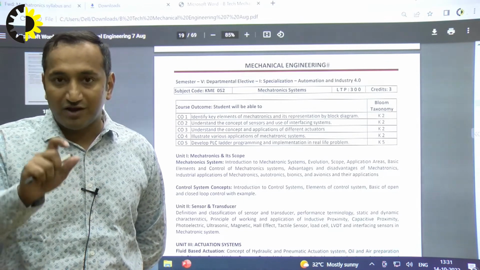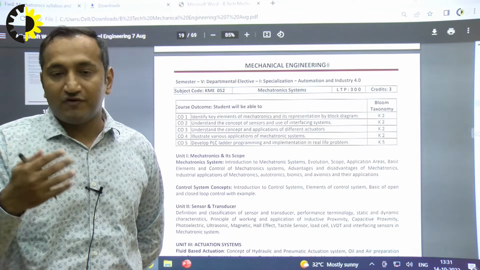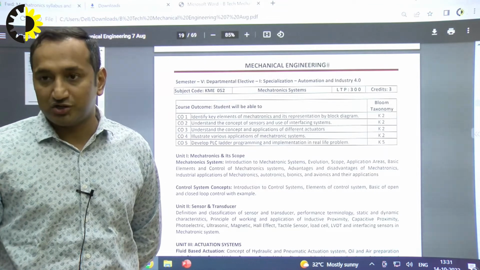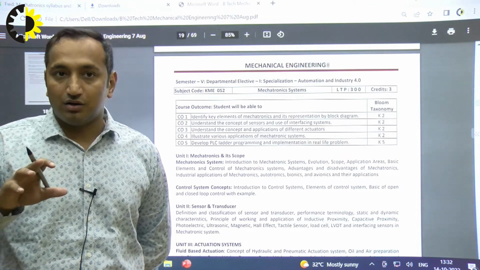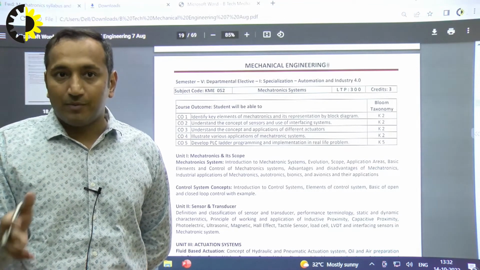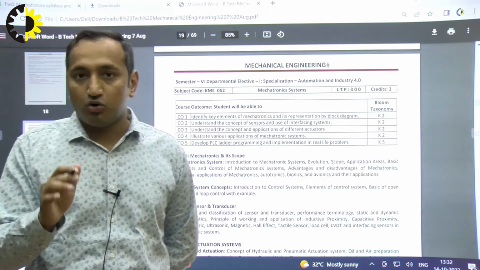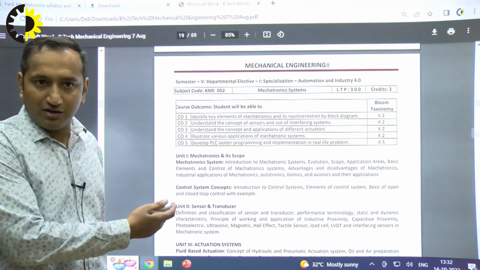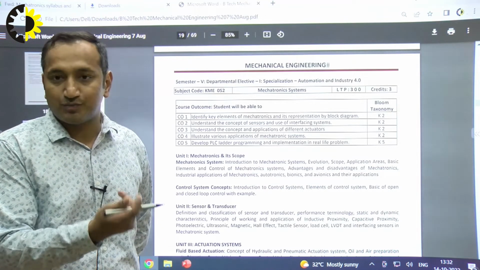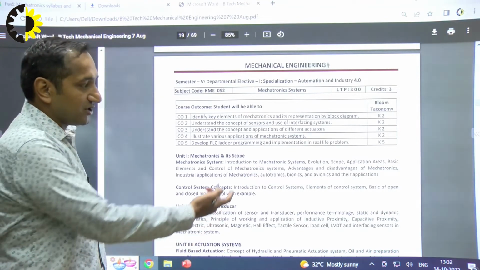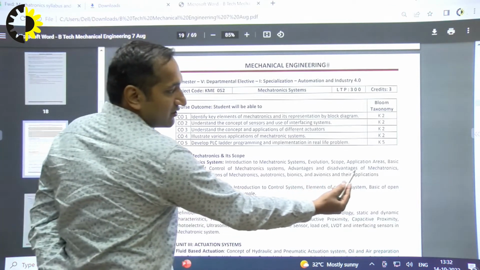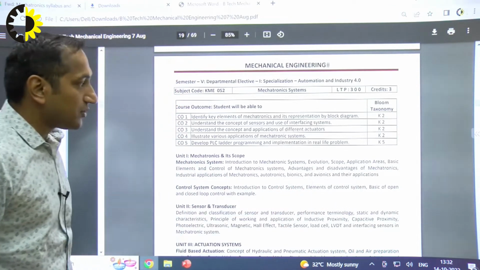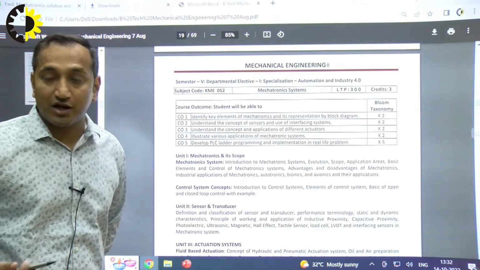I have just given you a very basic definition of control, but if I talk about complex engineering situations, their control is defined in a different way. But just to show you what control means, I have given you a glimpse. So we'll be discussing that in a short manner, in a crisp introduction way. Then we'll discuss the advantages and disadvantages of mechatronics, and how industries are getting benefited